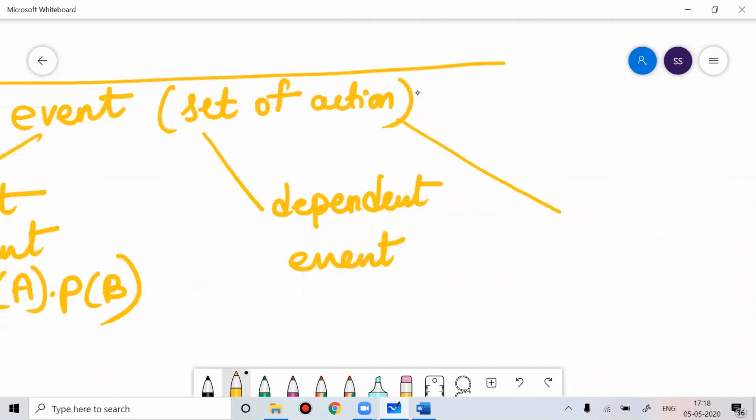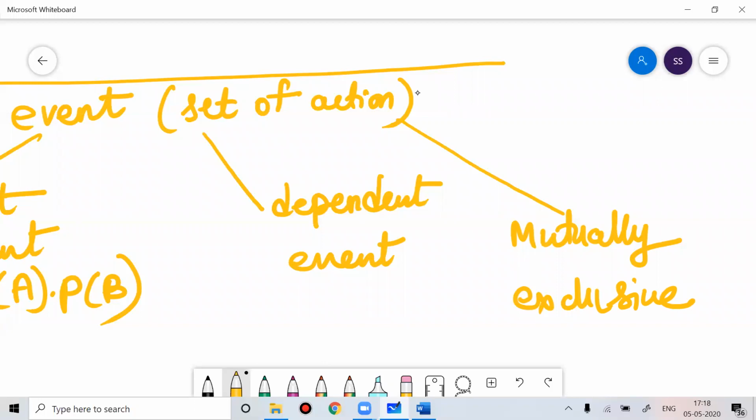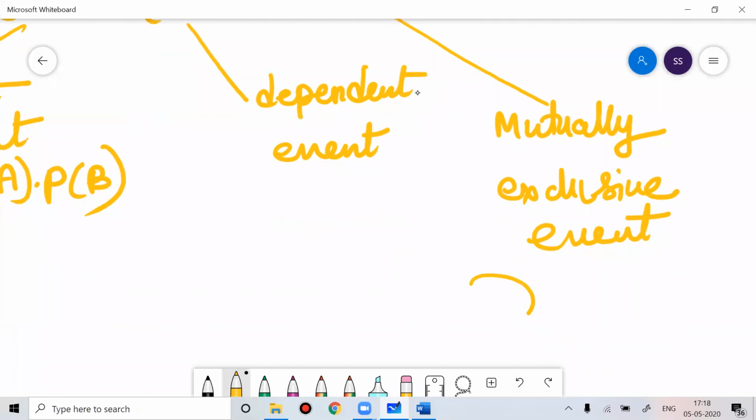Now an event can be a mutually exclusive event. Mutually exclusive events are those events which cannot happen together. If you draw a Venn diagram, they cannot happen together.